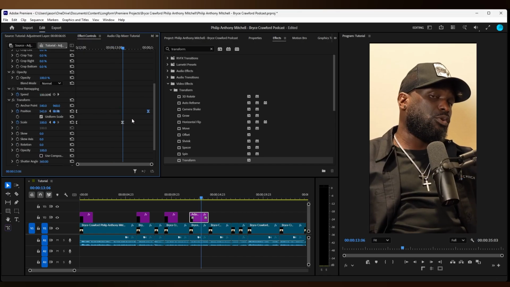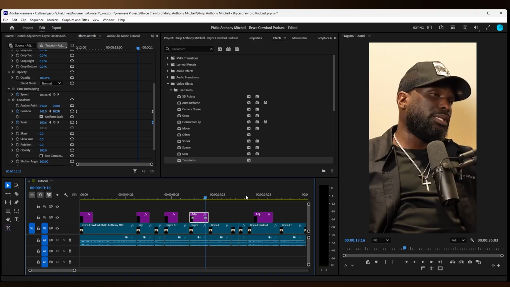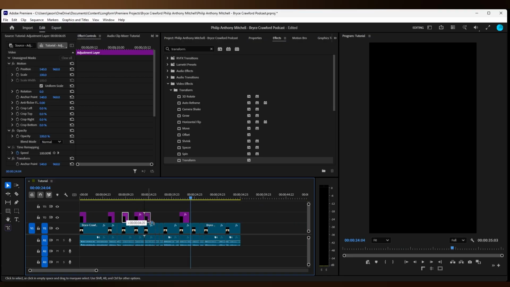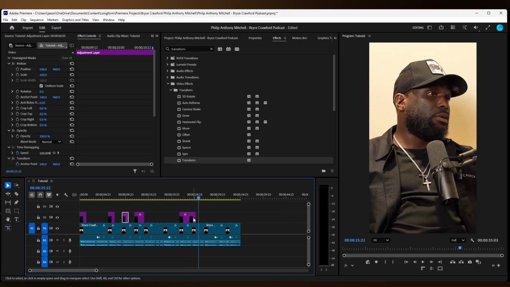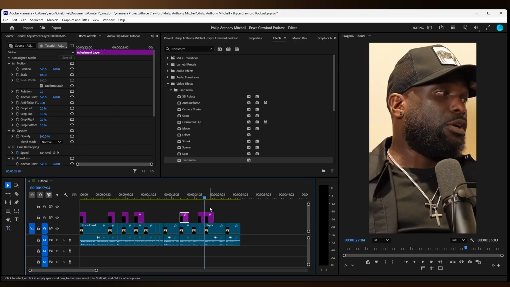Move the last keyframes to the right. Move them to the right again so they're at the end. Duplicate the zoom out. Now you're going to want to duplicate the zoom in and place it after. And then duplicate the zoom out.